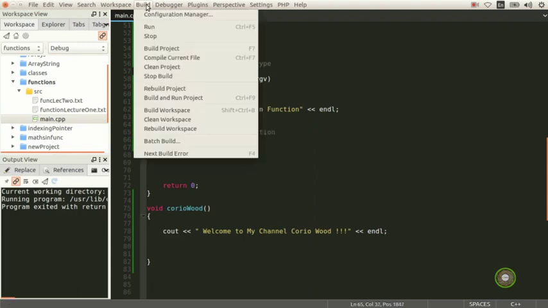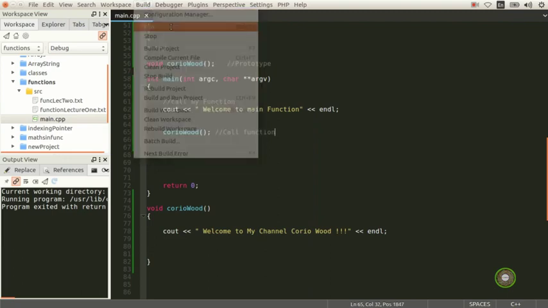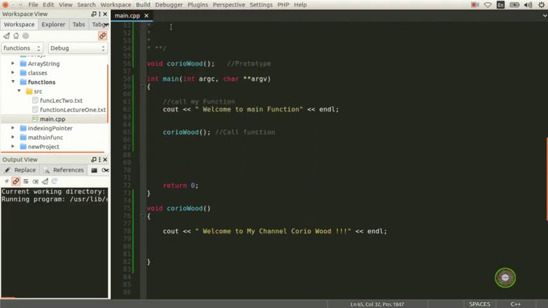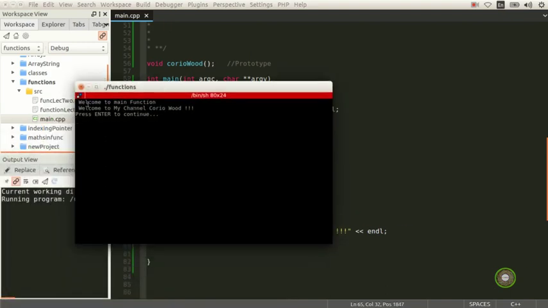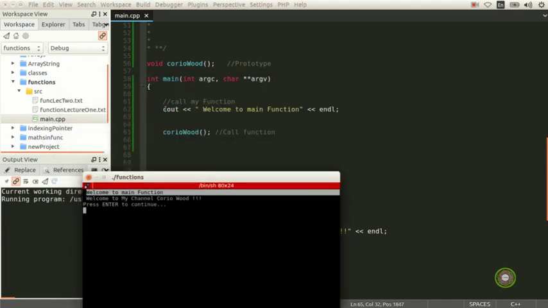Okay, so now we're going to see that our function, which is Corio, is going to display here. So now as you see here, welcome to the main function, which you already know. I think I showed you in the first or second video how to output your main function. And welcome to my channel Corio, and this one's coming from our function.